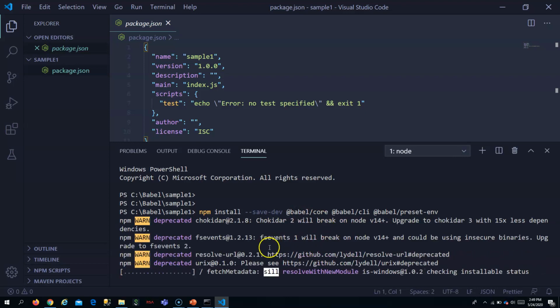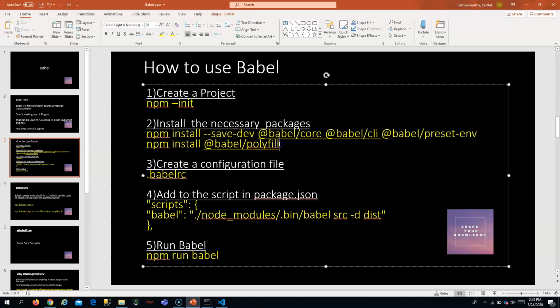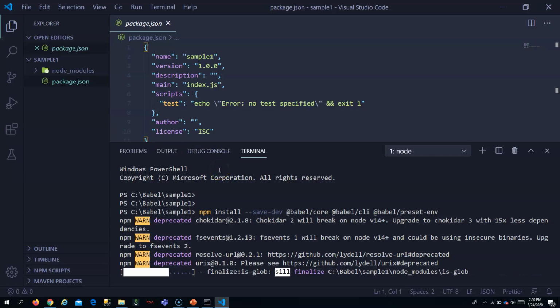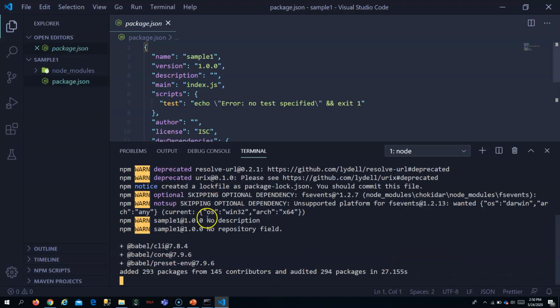We will see in a minute about each of these packages, why we need them in Babel. And I will also install the polyfill. After installing, I will explain what all these packages are about. Let me wait for it to install.